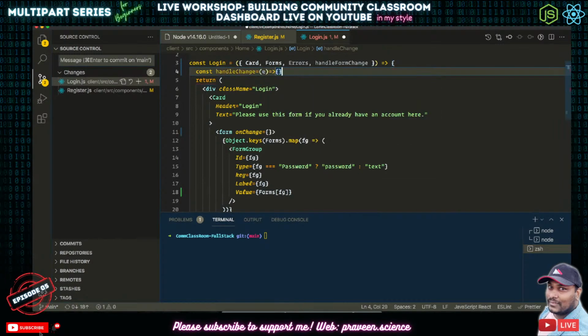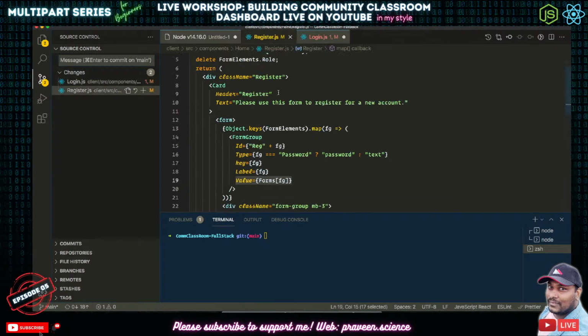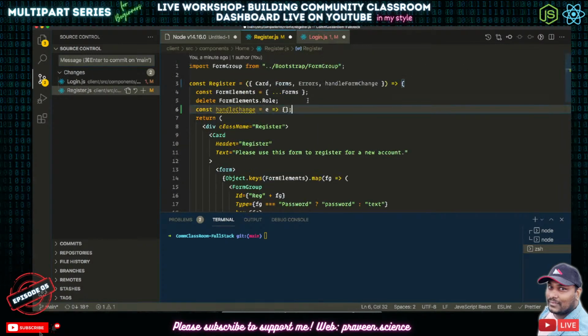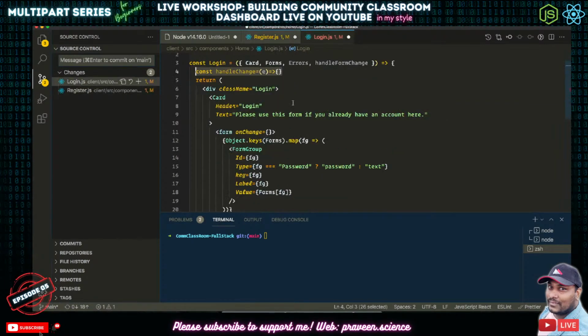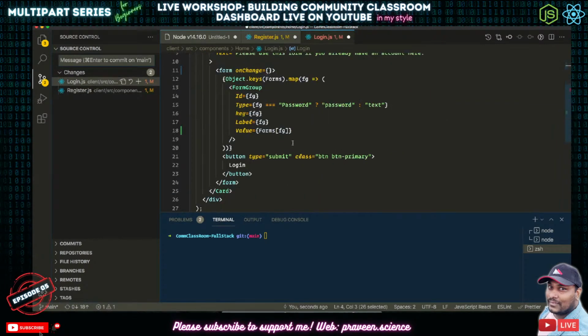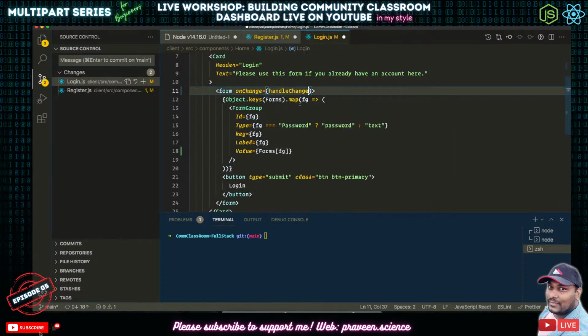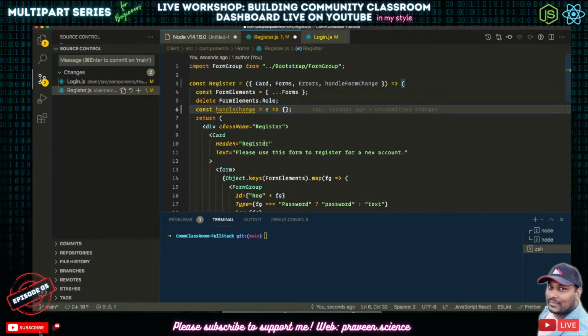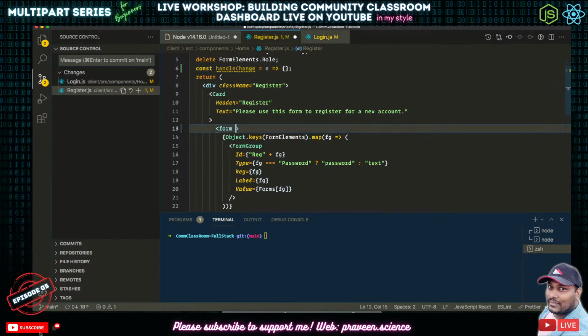Okay, so that's what we will be doing here. So the same way, let me have this handle form change, handleChange. And in this one, I'm going to put handleChange. The same way here for the form on change, handleChange.